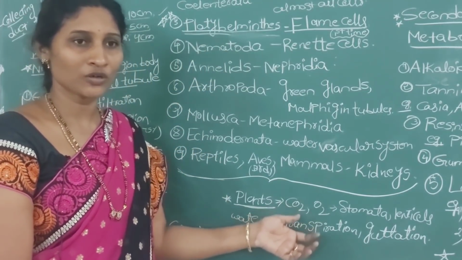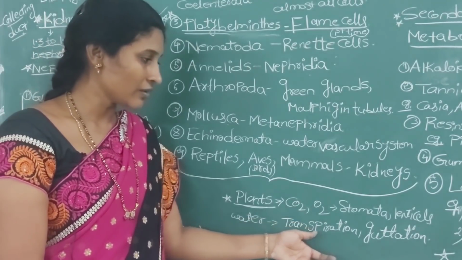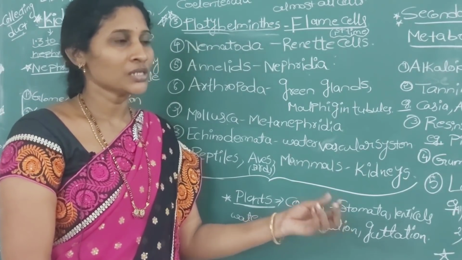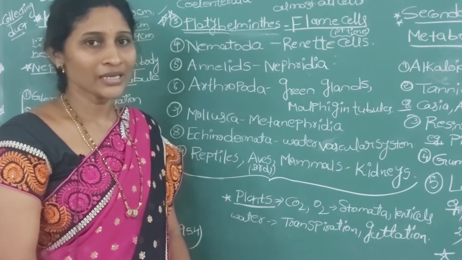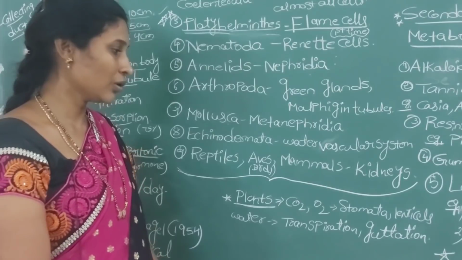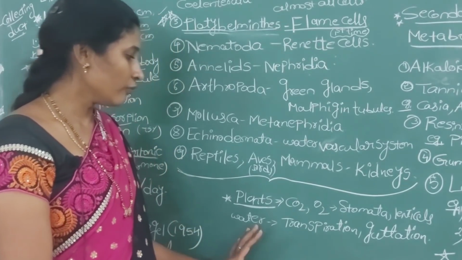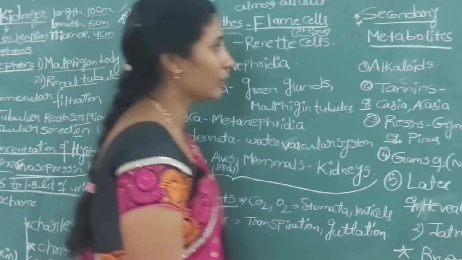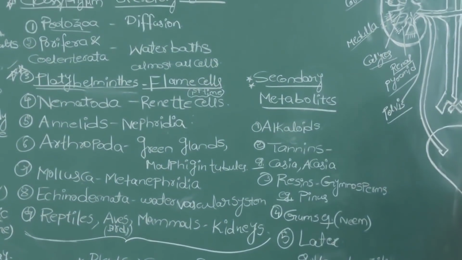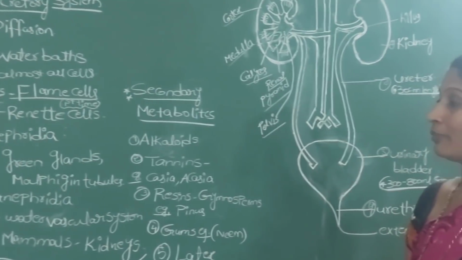Transpiration means evaporation of water from the stomata of leaves. Guttation means sometimes you see from grass and leaves small water droplets sent out from the tip, that we call as guttation. So by transpiration and guttation, excess water is eliminated from the plant body. And next, one more important topic is the plant.